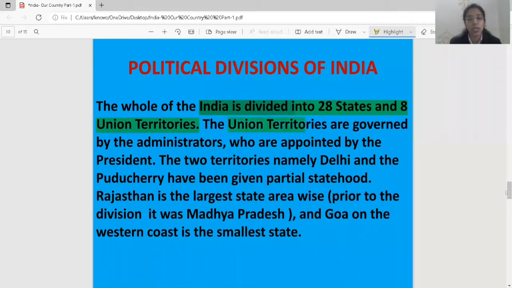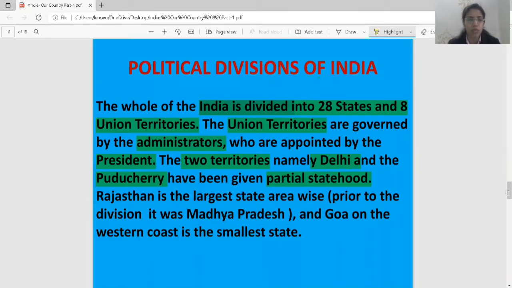So what is union territory? Union territories are basically governed by the administrators who are appointed by the president. Two union territories are there, one is Delhi and one is Puducherry. They have been given partial statehood. Okay, partial statehood is being given to Delhi and Puducherry.